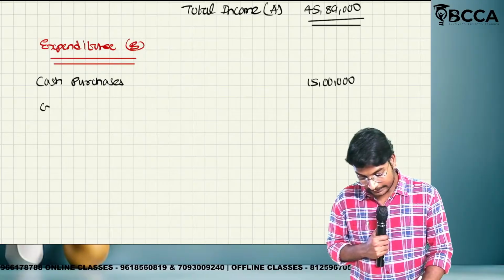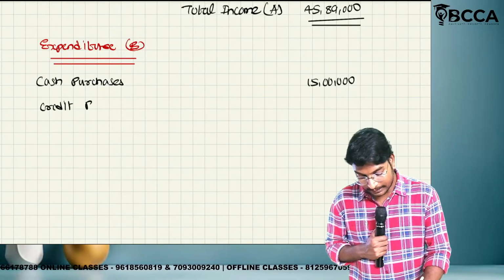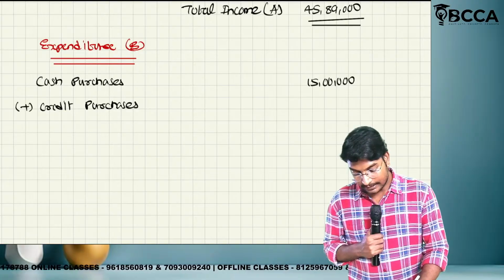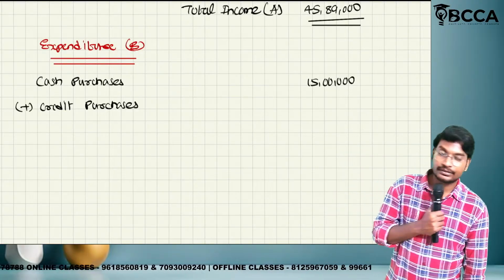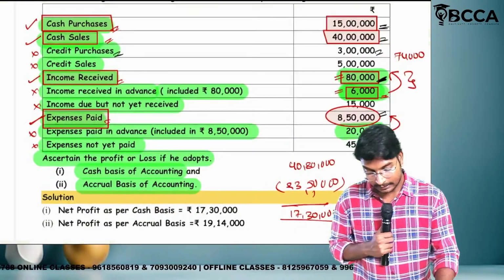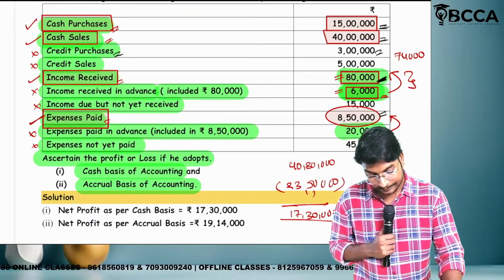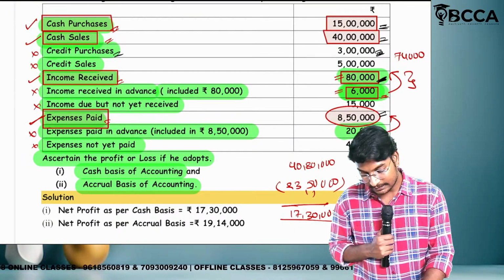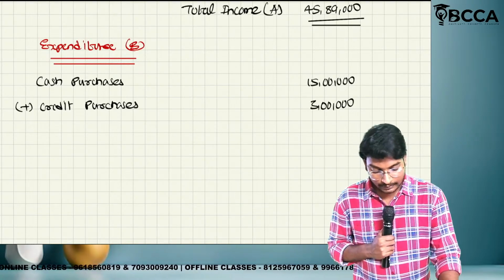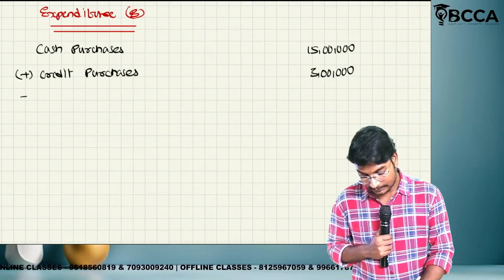Next one. Credit purchase will be considered or will not be considered? In the accrual basis, cash transactions will be considered and credit transaction will also be considered. How much the credit purchases, ma? 3 lakhs. The credit purchase is 3 lakhs. Next one. What is the next point?